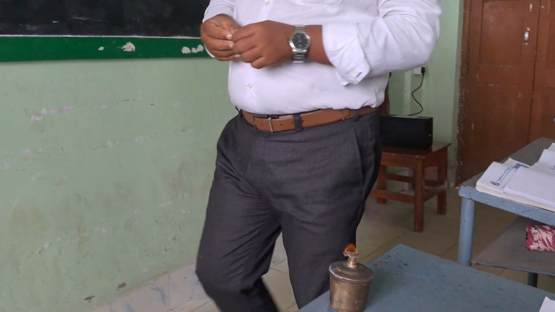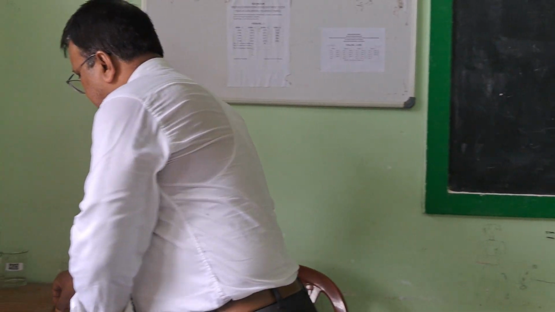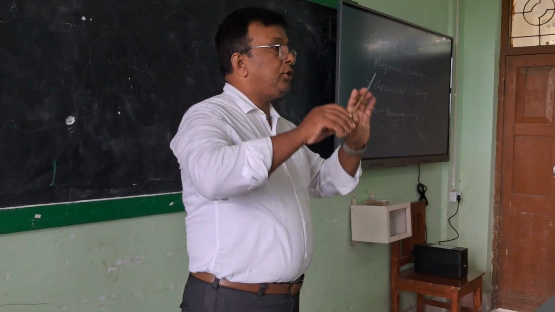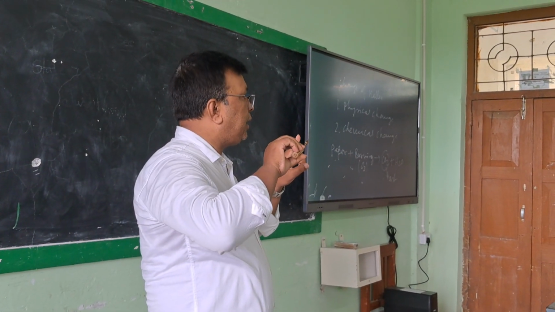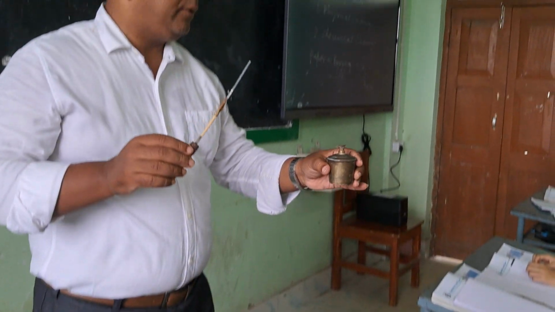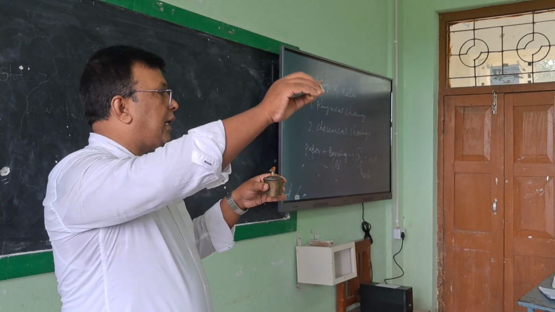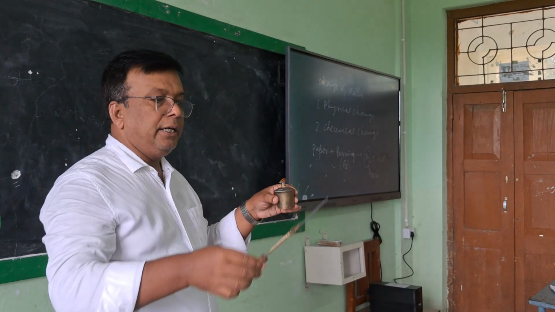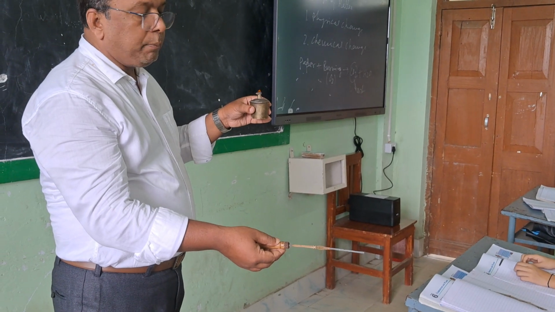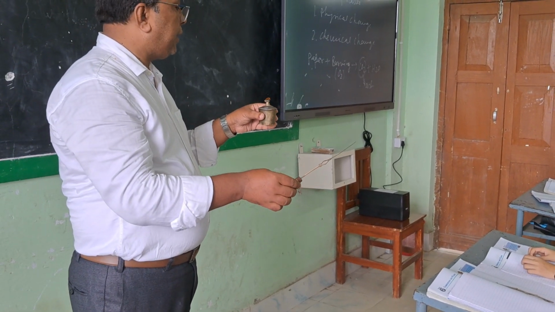So this is the lamp. Now this is magnesium ribbon. Now can you see its color? Its color is like silver. Not yet black, not clearly silver also.